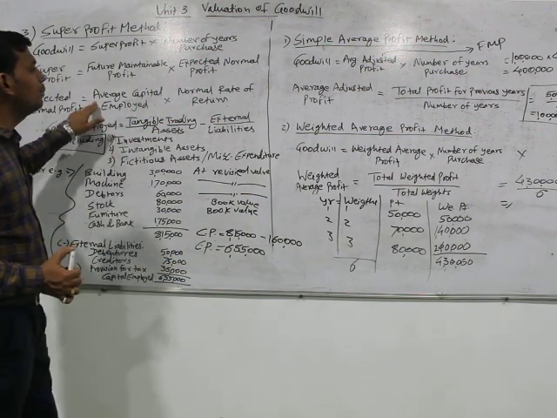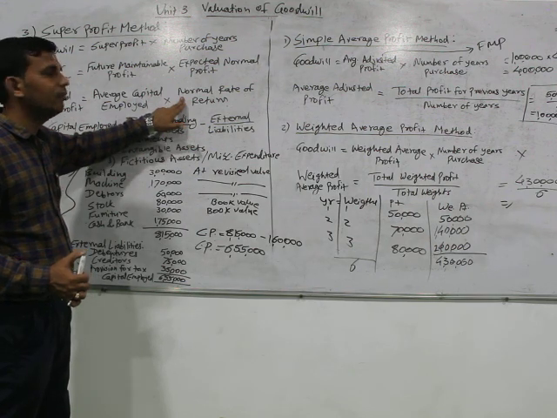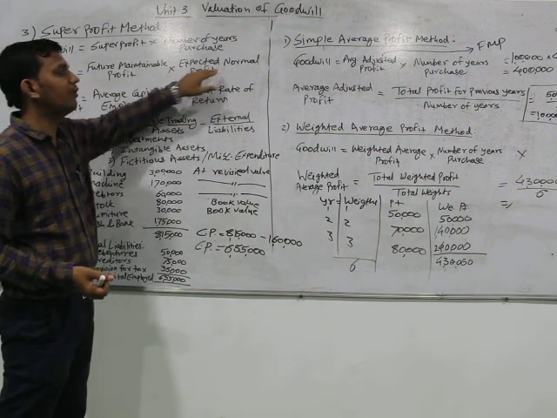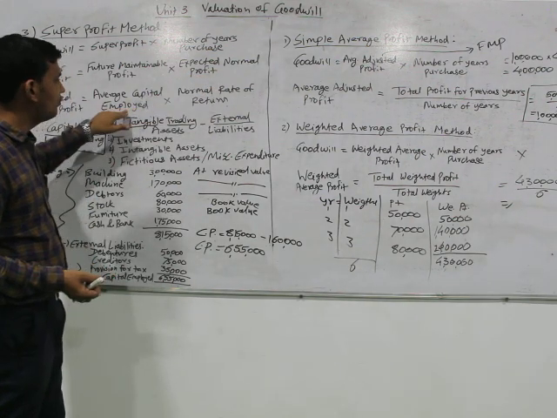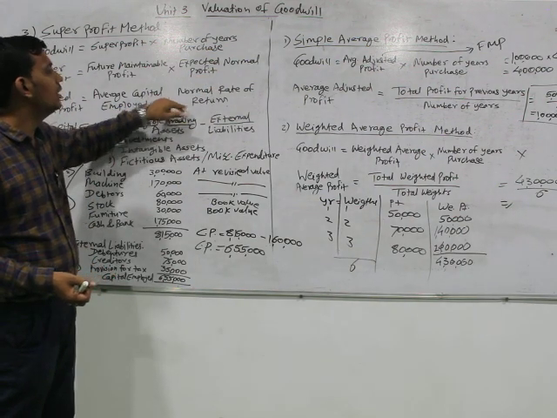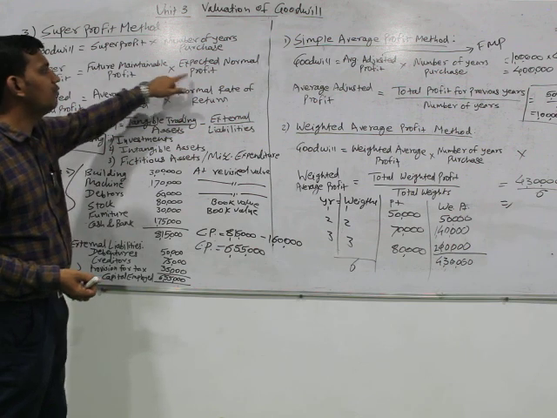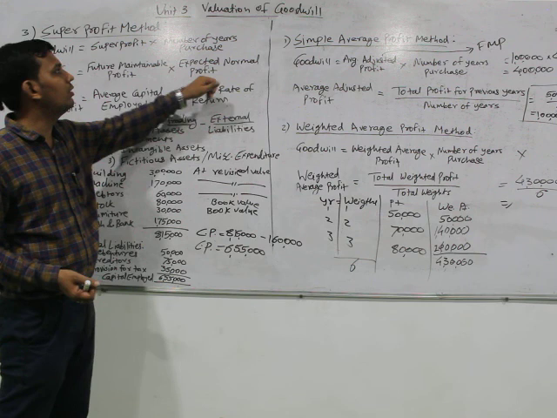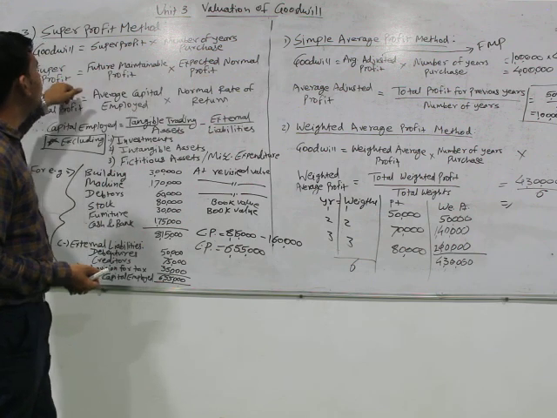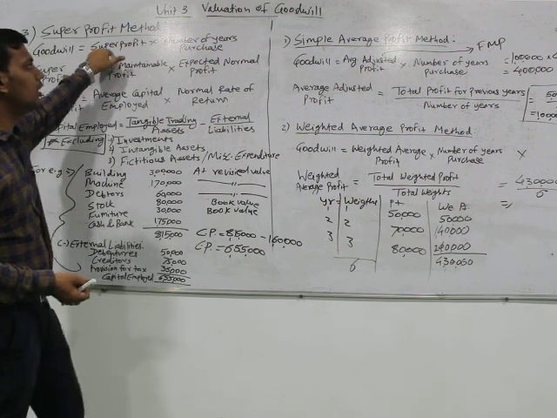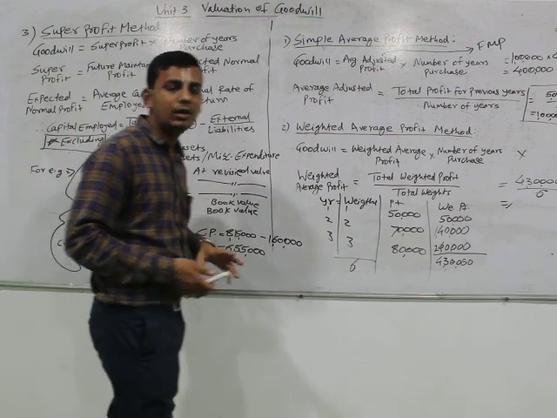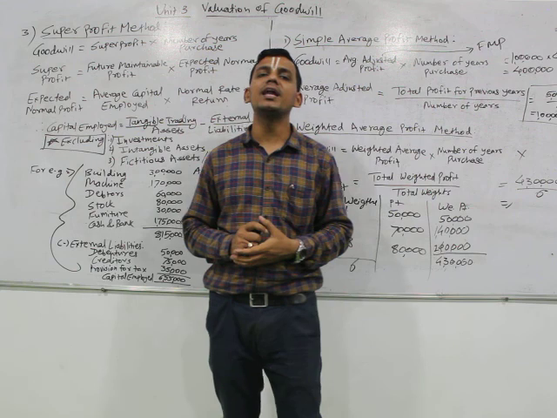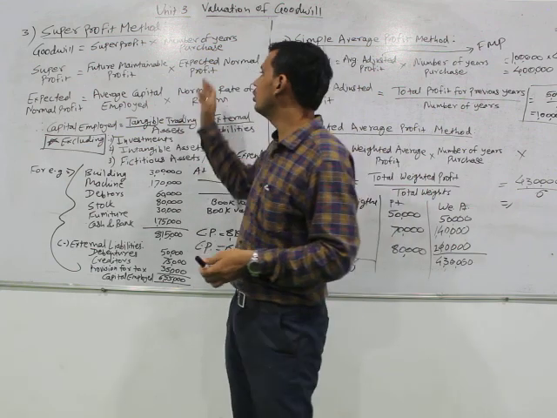Once we get capital employed, we have to multiply it by the rate of return. Say it is 10%, so 6,55,000 into 10% is equal to 65,500. So future maintainable profit minus 65,500. Once we get this, we will get our super profit. Therefore, we have to multiply that super profit by the number of years of purchase so that we can calculate goodwill. So this is what we have seen.